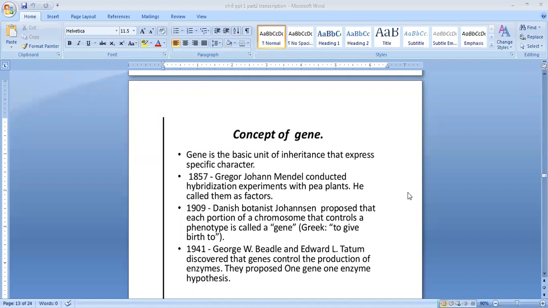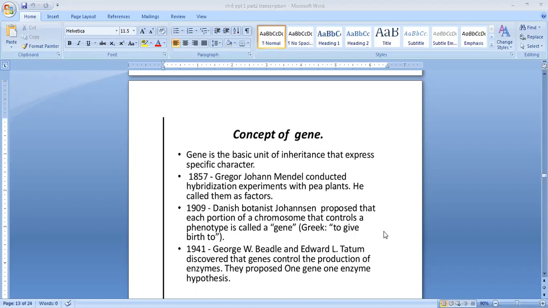The next topic is the concept of gene. So what is a gene? A gene is a basic unit of inheritance that expresses a specific character. In 1857, Gregor Johann Mendel conducted hybridization experiments with pea plants. He called them factors. In 1909, Danish botanist Johansen proposed that each portion of a chromosome that controls a phenotype is called a gene. In Greek, gene means to give birth to.